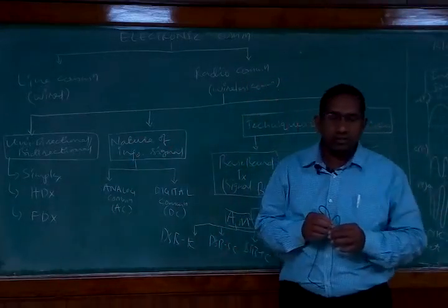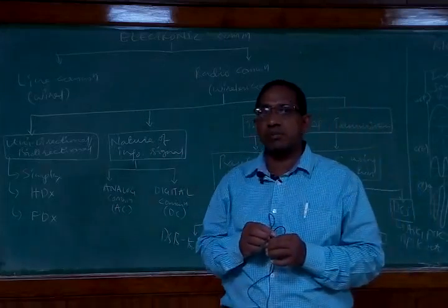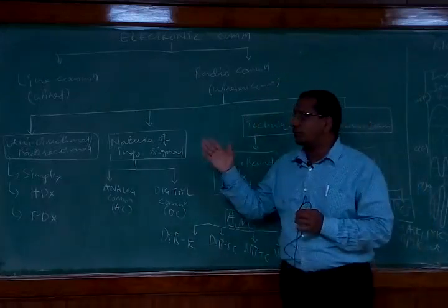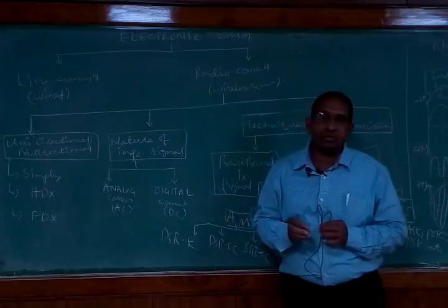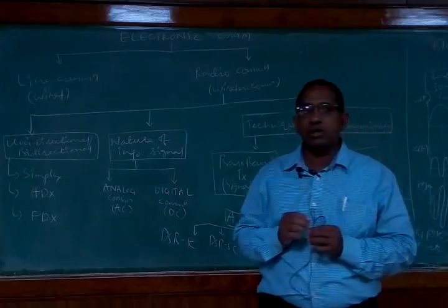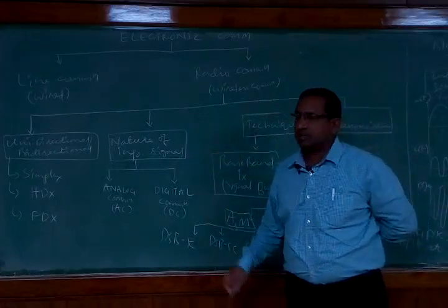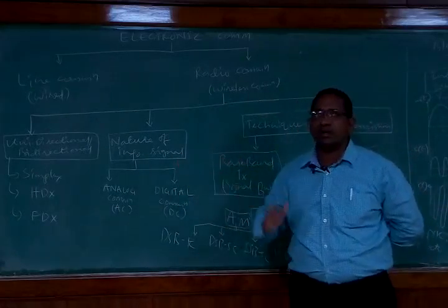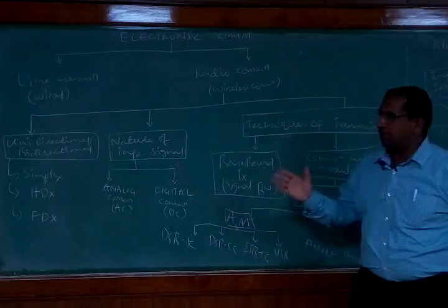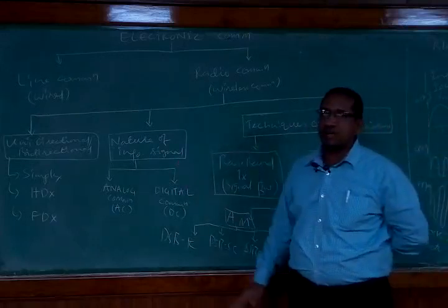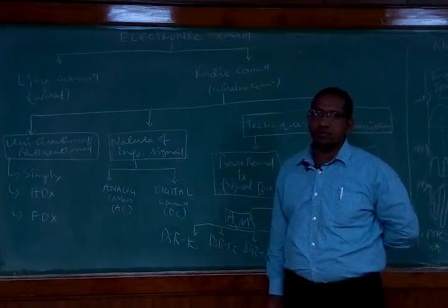It all depends on the mode of communication that we are interested in implementing in the communication system. What are the different modes we have? We have simplex mode, half duplex mode, and full duplex mode. What is simplex? Simplex is a one-way communication. A transmitter will always remain a transmitter and a receiver will always remain a receiver. That is called simplex mode of communication.